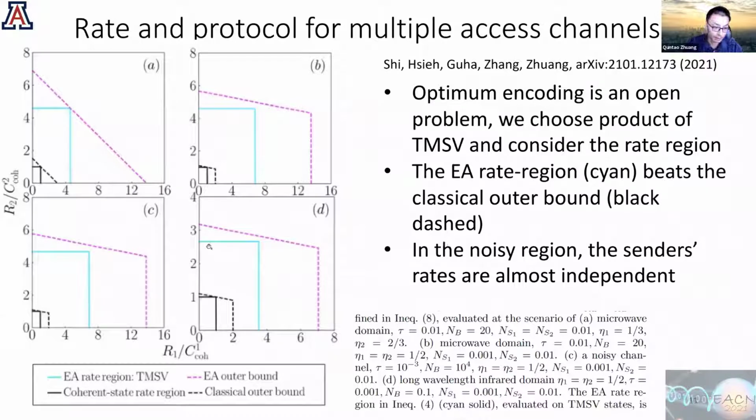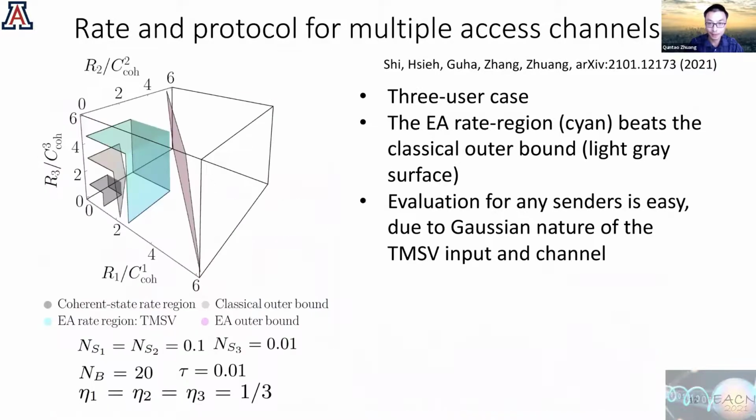And we also see that in this large noise limit, it looks like the rates between different senders are almost independent. And this is actually also true even for the classical case because of the noise. And you can also evaluate this for multiple users, like this 3-user case where you have this outer bound and achievable region, classical outer bound and the classical coherent state region. And you can still show that appreciable advantage can be observed.